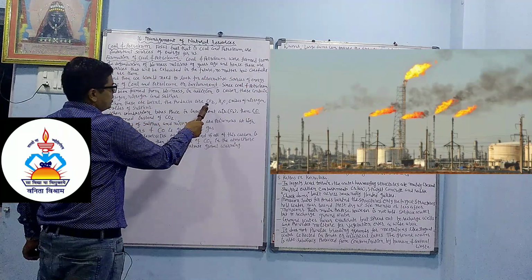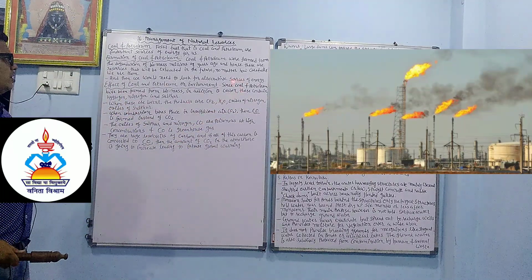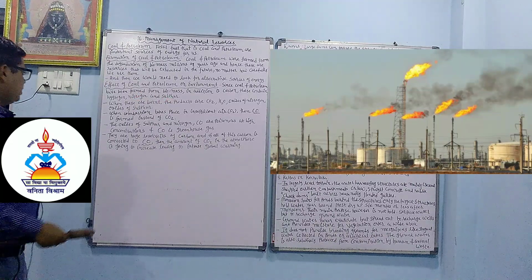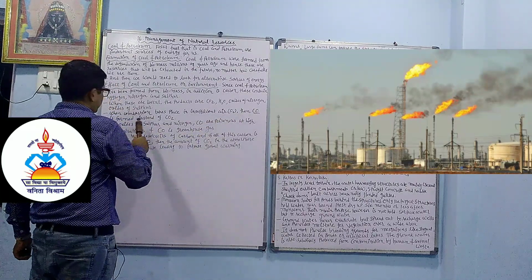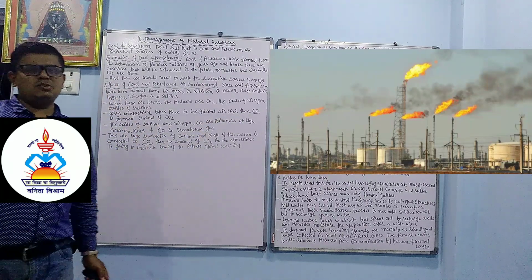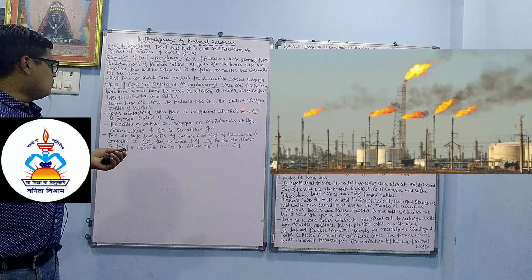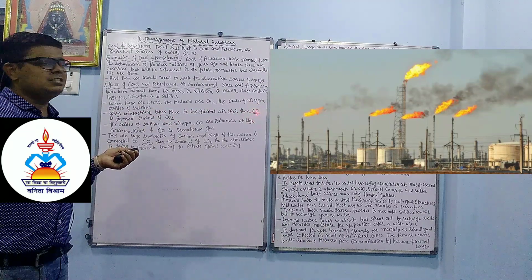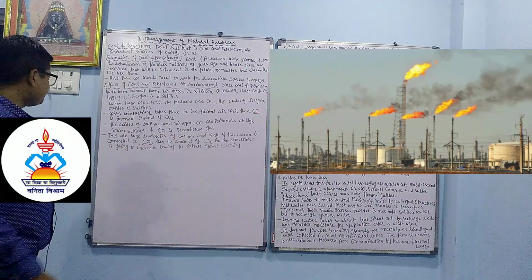When these are burned, the products are carbon dioxide, water, oxides of nitrogen and oxides of sulfur. When combustion takes place in insufficient air, carbon monoxide is formed instead of carbon dioxide. When oxygen is not in the proper amount, because of incomplete combustion we get carbon monoxide instead of carbon dioxide. Dear student, take care: capital C and small o is cobalt, and capital C and capital O is carbon monoxide.